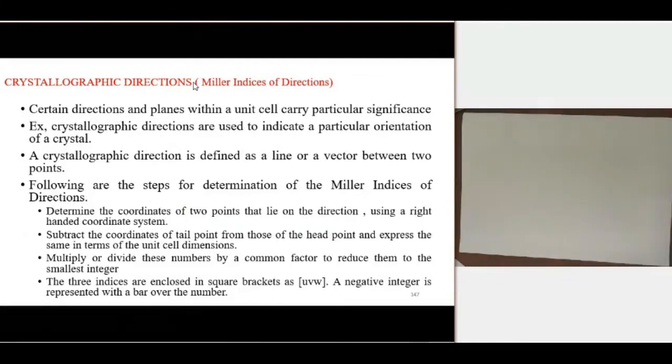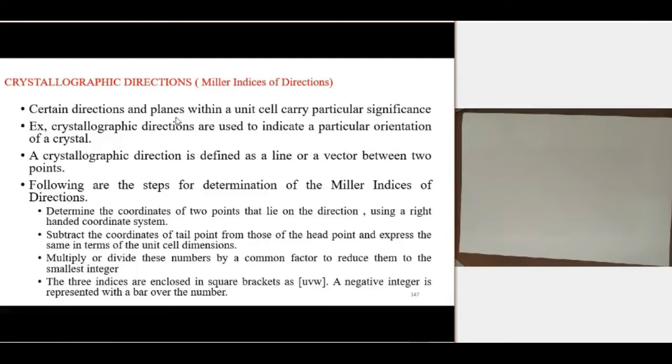So certain directions and planes within the unit cell carry particular significance. Already I explained about that in case of the earing problem in the deep drawing of a can, where certain directions play an important role.